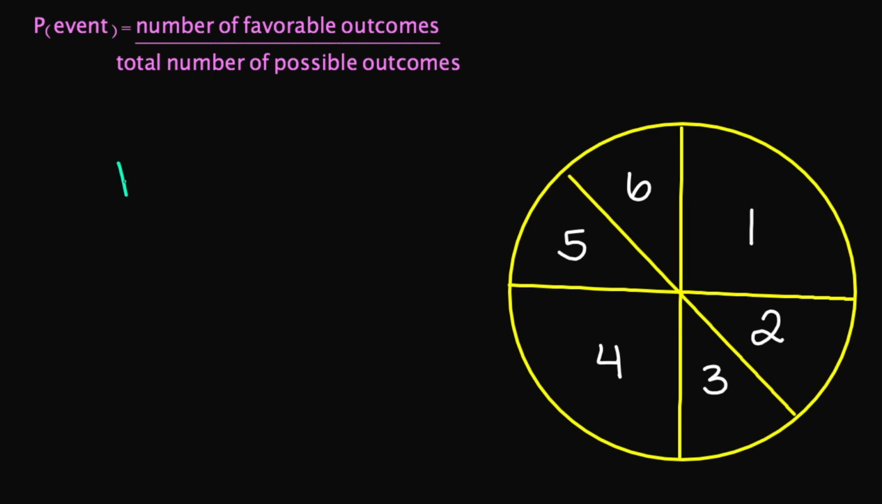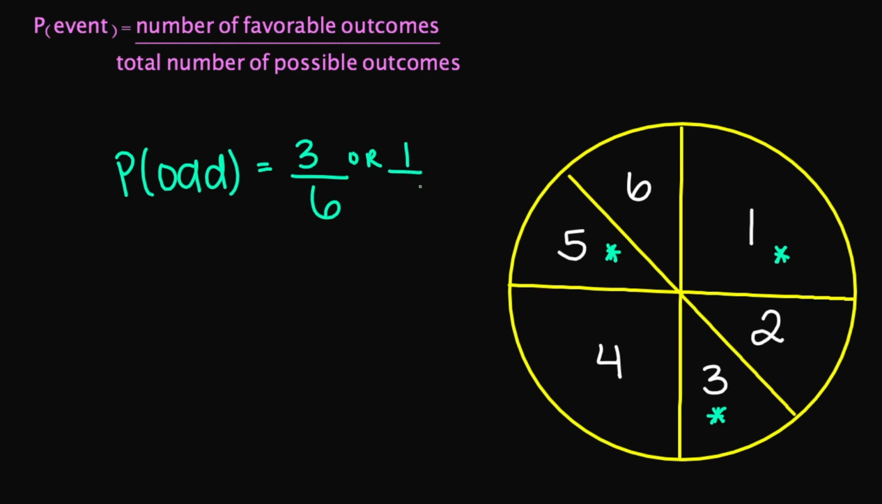So what if I wrote P odd? That means my event, the outcome I'm looking for, has to be an odd number. So what is the number of favorable outcomes that I am looking for? So we're looking for odd numbers. We have 1, 2, and 3. So the number of favorable outcomes is going to be 3. The total number of possible outcomes is going to be 6. Or you may write it as 1 over 2, which is 50%. So there's a 50% chance when I spin my spinner that I am going to land on an odd number.